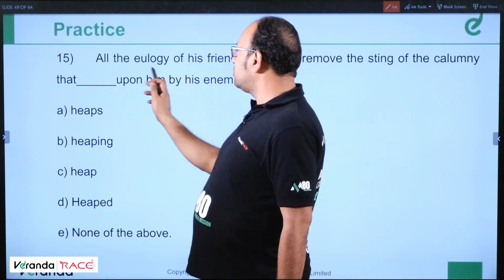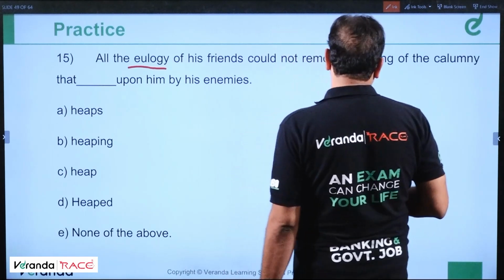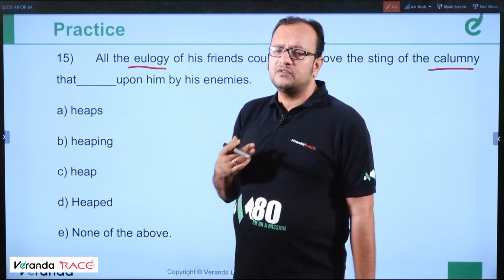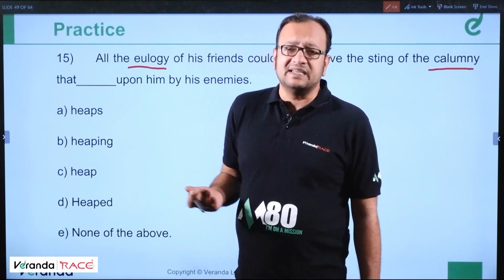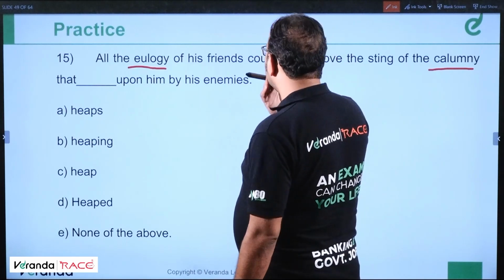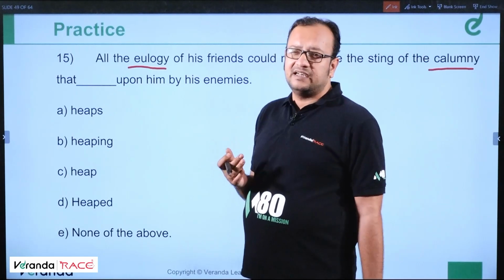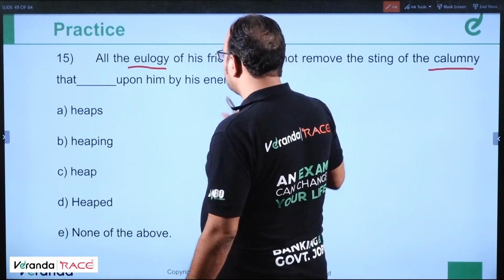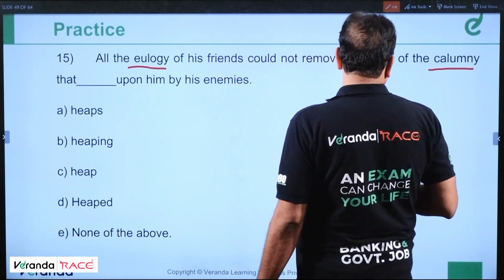All the eulogy. Eulogy means a lot of praise for someone. All the eulogy of his friends could not remove the sting of the calumny. Calumny means being hard-hearted, insensitive. That dash upon him by his enemies. Okay. All the eulogy of his friends could not remove the sting of the calumny that dash upon by his enemies. So it means that was heaped upon by his enemies.